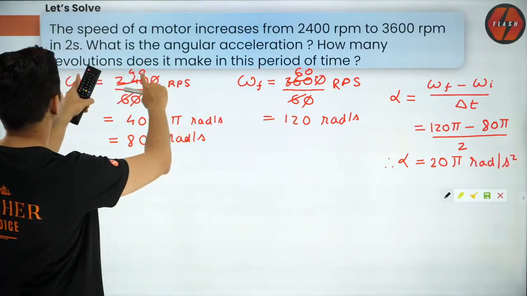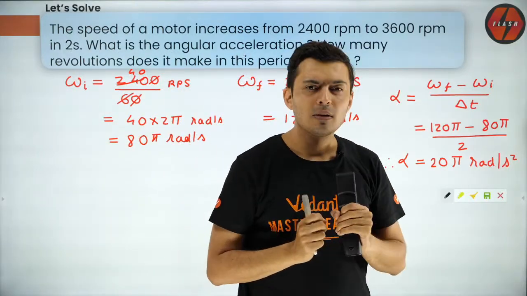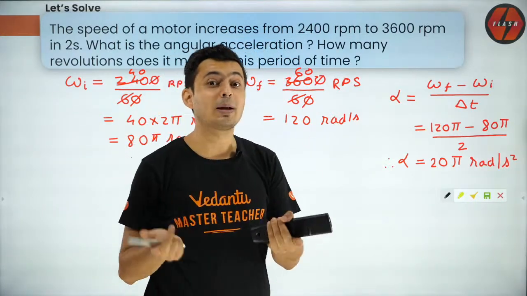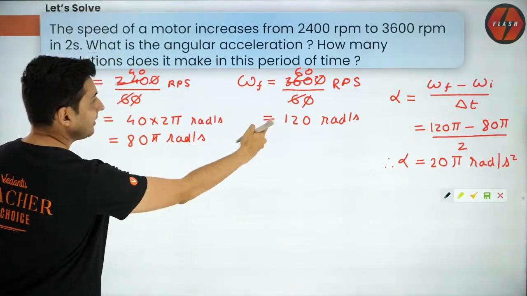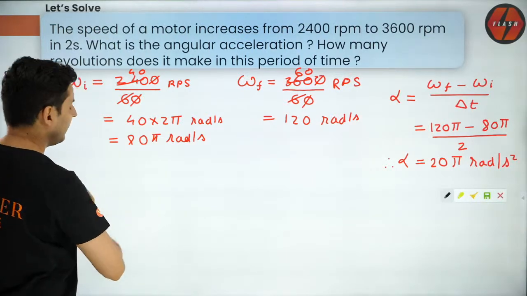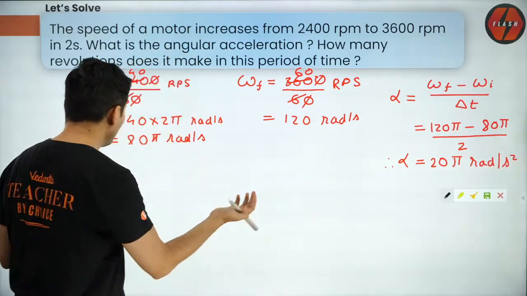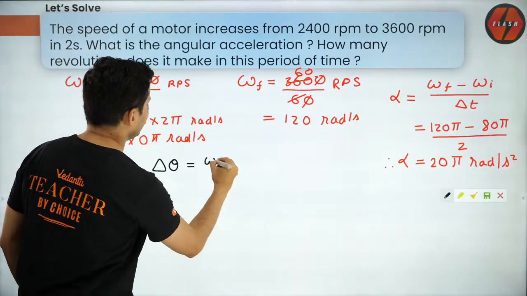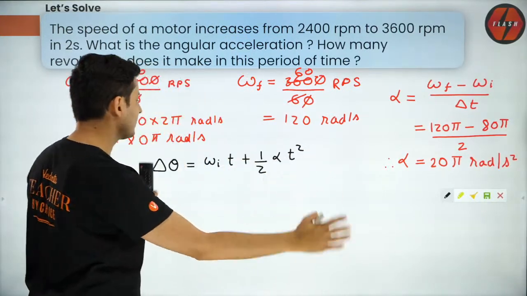Now the next part. How many revolutions does it make? Which equation do I use? I feel we can use v square is u square plus 2as. Yeah, that equation is good. Or if you want to use s is ut plus half at square, you can do that also. It's up to you. You can use both of them. If you want to use delta theta is initial angular velocity into time plus half into alpha into t square, this is also fine, guys.